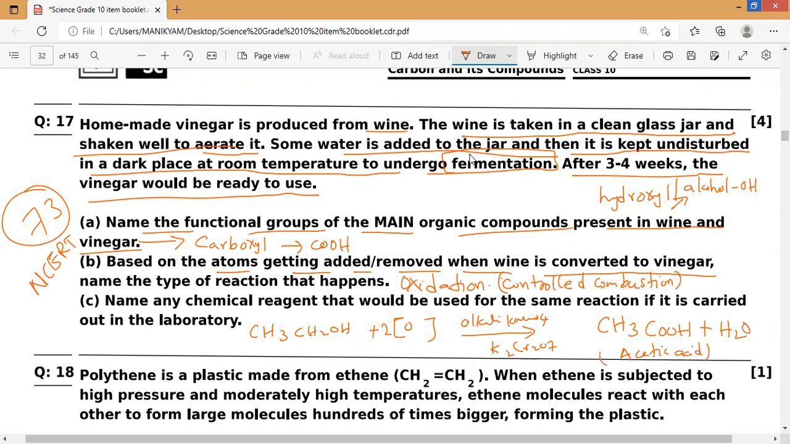So what are the reagents that would be used for the same reaction if it is carried out in the lab? We'll say potassium permanganate or potassium dichromate. That is, alkaline potassium permanganate, or we'll use acidified potassium dichromate.